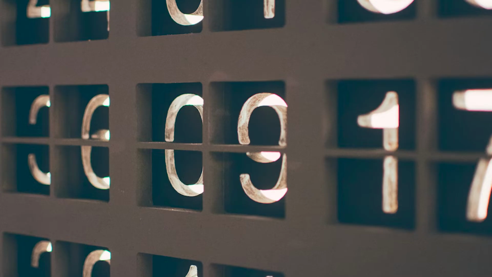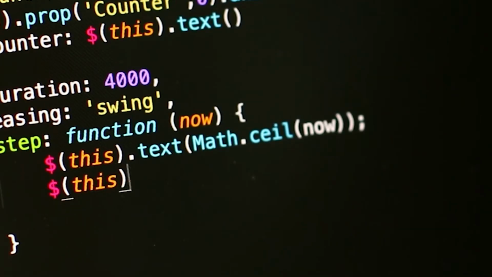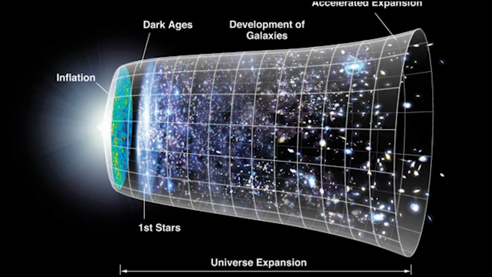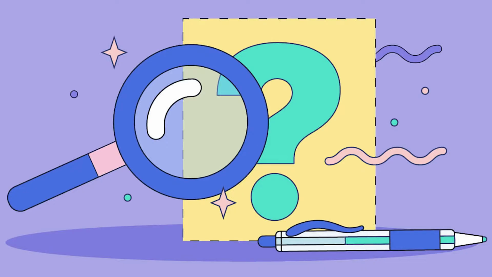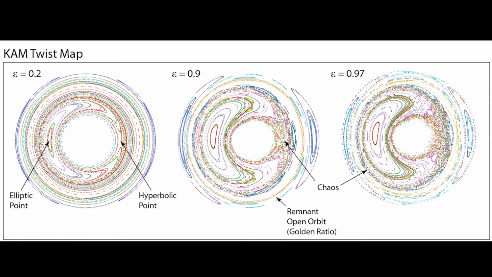From random number generators to tossing a coin, randomness is an interesting element of our lives. It plays an important role in many fields like computer science and probability, and is an essential part of scientific modeling. We hypothesized that if it's possible to predict randomness, we could calculate the chaos within certain objects. However, this introduced the question, can randomness really be predicted? We set out to find the answer.